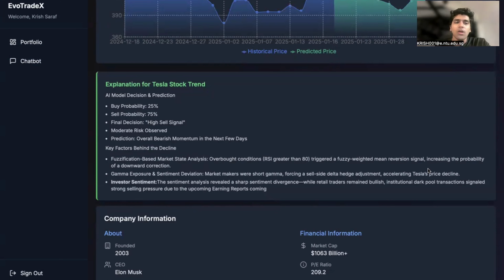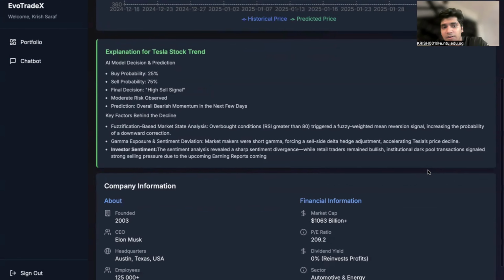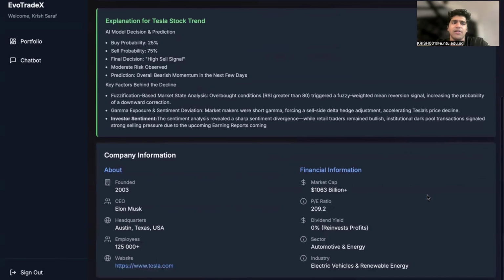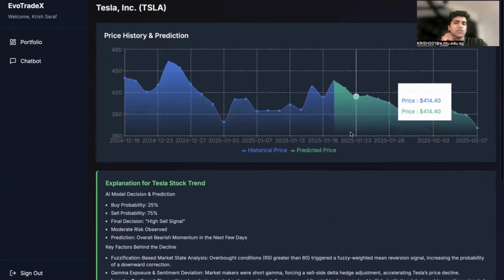Now, what we can see here is also the basic metrics of all the different kinds of financial ratios and other key indicators. I think that's a lot of data to process, honestly, but I think the system simplifies everything very nicely. Now, what should I do? I think I'll just go ahead and believe in the system and buy a put option instead.